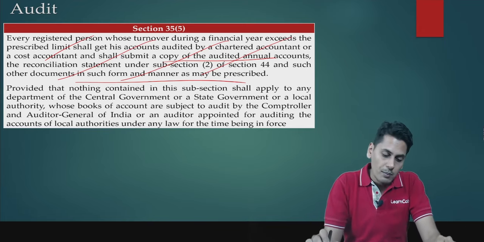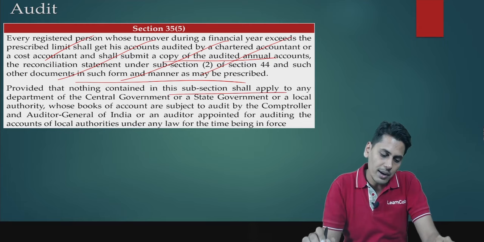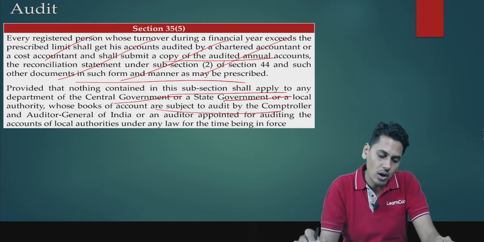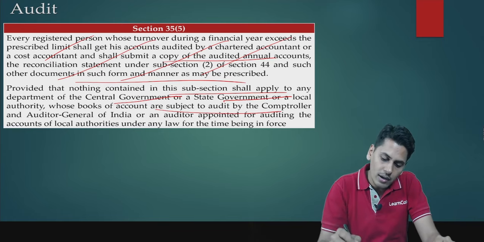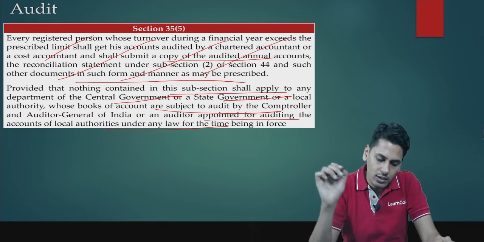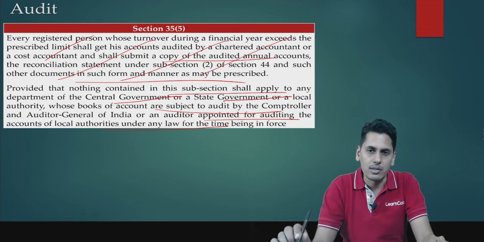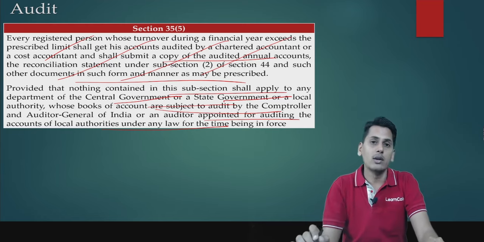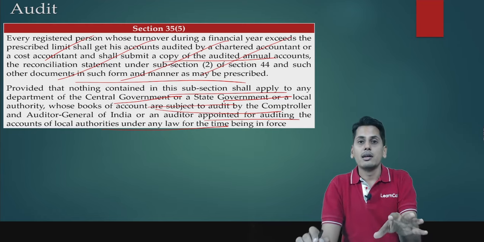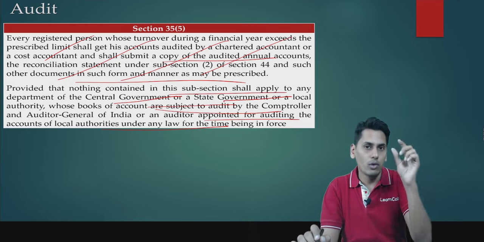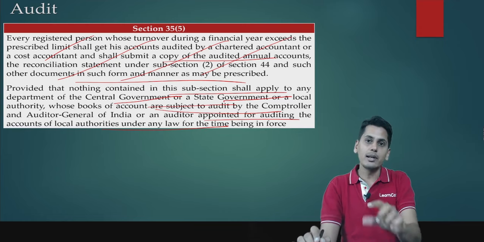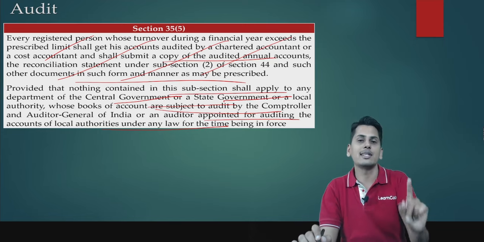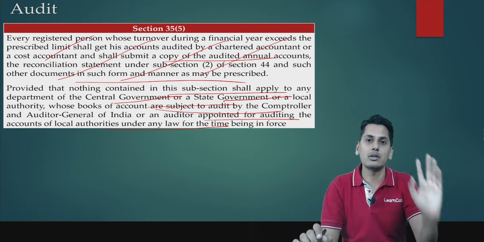Provided, the proviso: provided that nothing contained in this subsection shall apply to any department of central government, state government, or local authority whose books of account are subject to audit by the Comptroller and Auditor General of India, or an auditor appointed for auditing the accounts of local authorities under any law for the time being in force. So friends, in short, for the departments of the government and the local authorities, even when 35 subsection 5 was in force, a reconciliation statement was not required to be furnished. All that they required was to file GSTR 9 annual return under section 44.